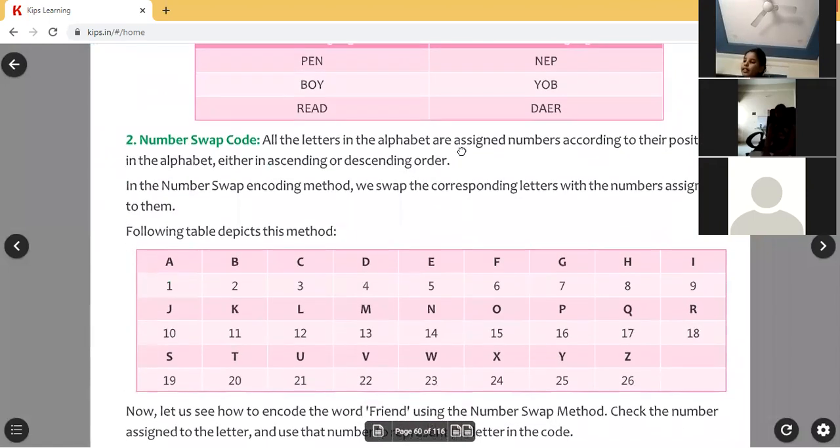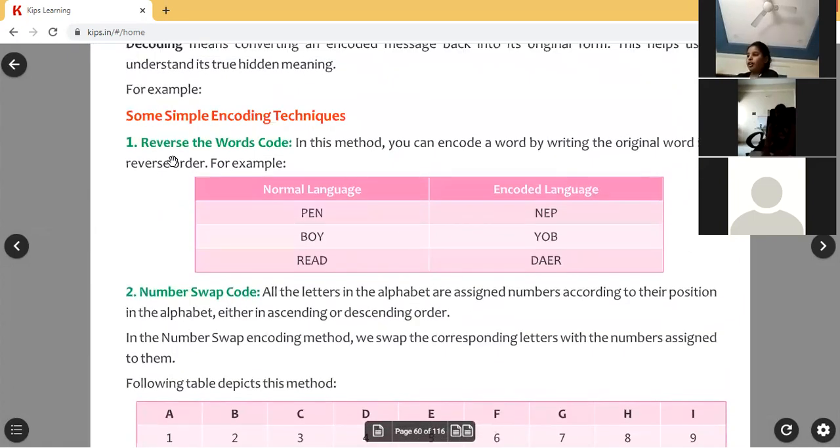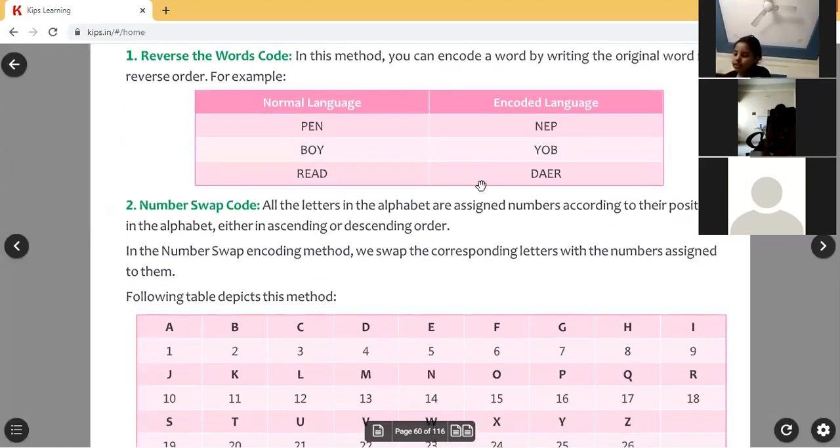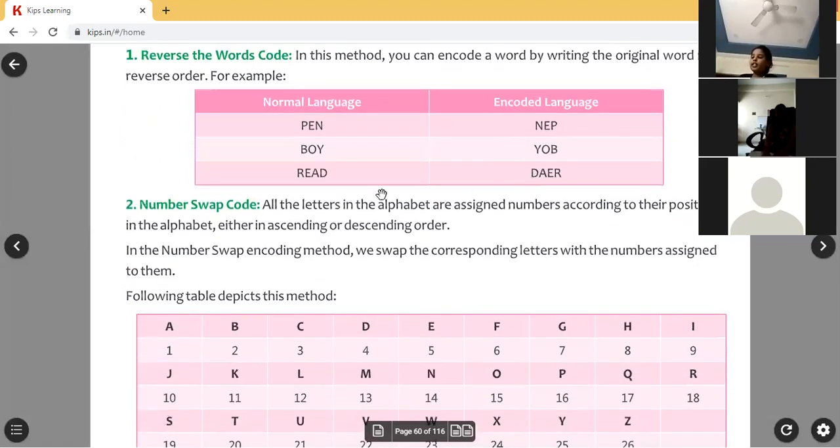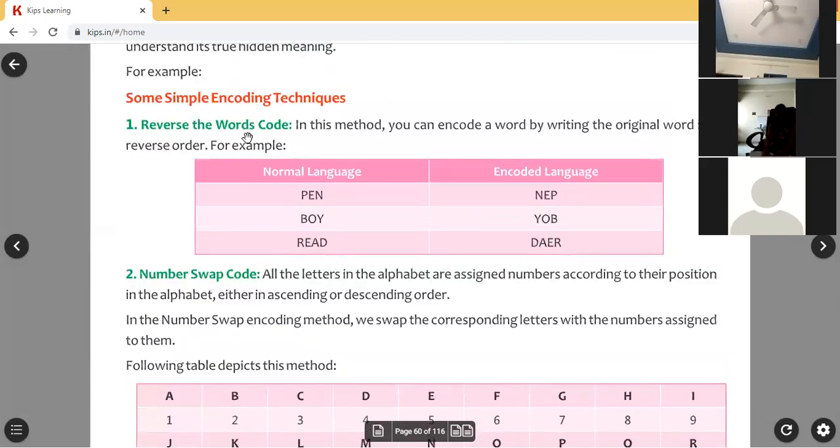I will ask you at the end. I will open one white notepad and ask you questions. According to the reverse code method, I will write some original language lines. You have to say the encoded data. Just simply reverse it. In reverse order, you say it back to first. DAER. If you write it back to first, the encoded data will come according to this method.